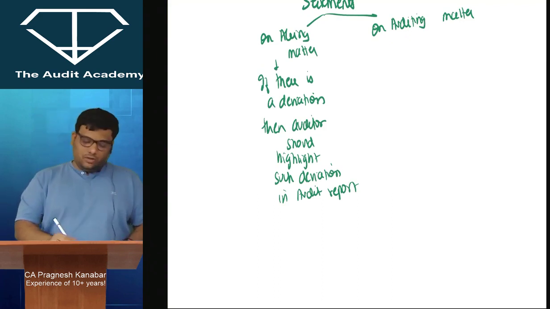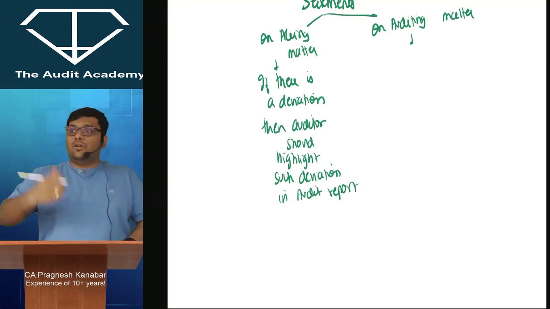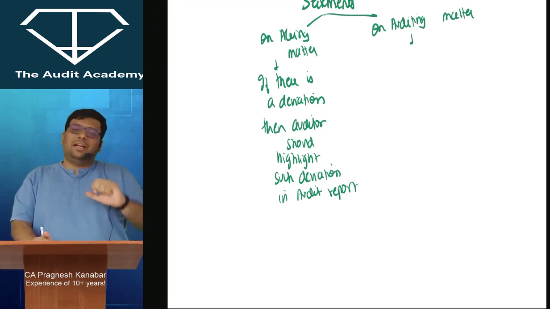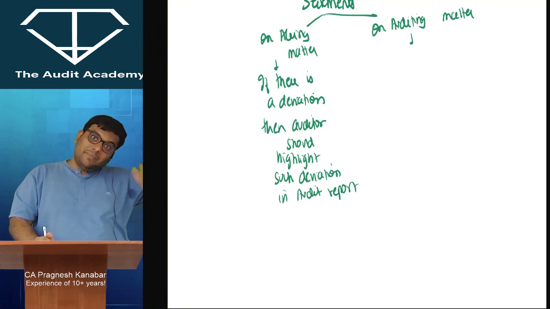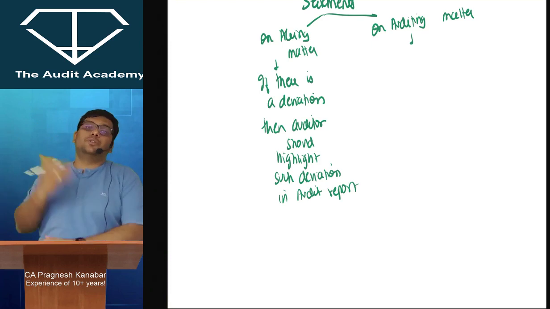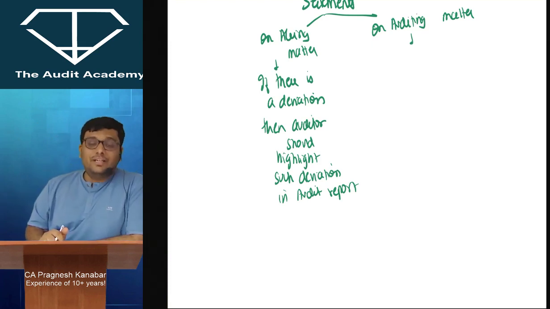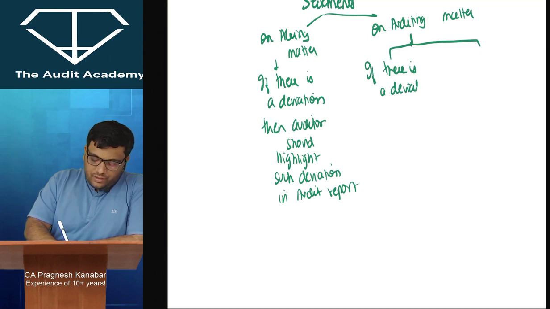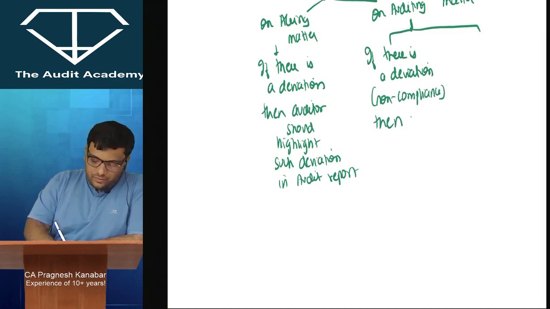If there is a statement on auditing matter, but see, in auditing matter, physically you have to go and do a lot of things, no? So there is a possibility that you are not able to do it because of practical constraints. Accounts, you cannot say I am not able to apply my mind because of practical problems. Accounts, they have to prepare an Excel, you cannot say that I am not able to do this. Okay. So everyone over here, when it comes to statements on auditing matter, there are two possibilities. If there is a deviation, deviation means non-compliance, then what will happen? Then you will be held guilty under CA Act 1949.